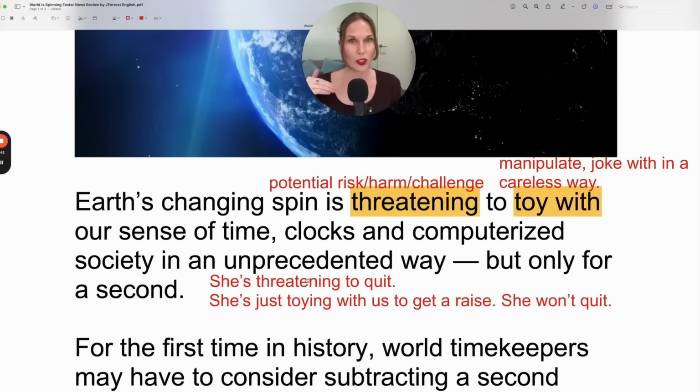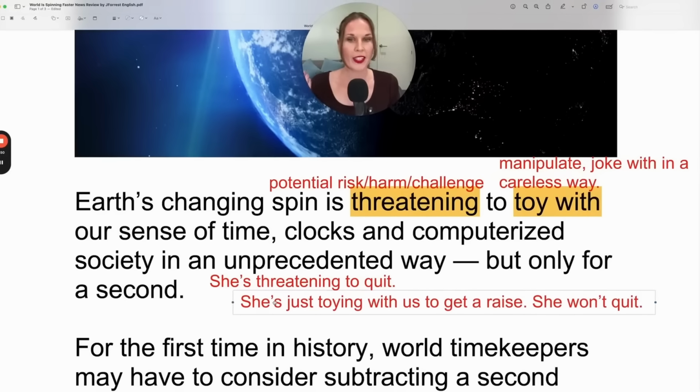So let's add to our example. She's threatening to quit. And then the person could reply and say, she's just toying with us. So she's trying to manipulate us by saying she's going to quit, but she has no intention of actually quitting. She's just toying with us to get a raise. So this is her motivation. She won't quit. So she's trying to manipulate us or joke with us, but in a careless way.